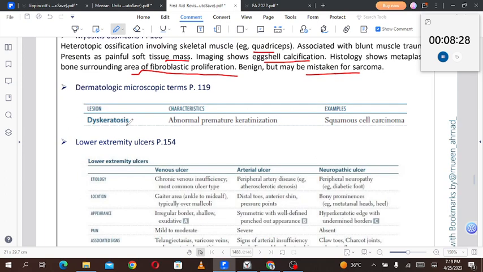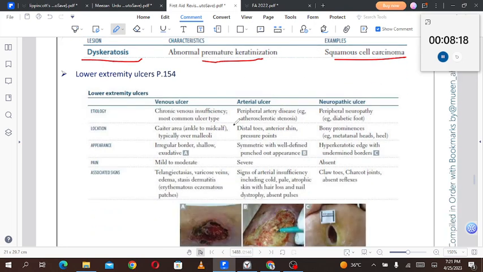Dermatologic manifestations include dyskeratosis. Dyskeratosis means abnormal premature keratinization, and an example is squamous cell carcinoma, which is an example of dyskeratosis in which we have abnormal premature keratinization.